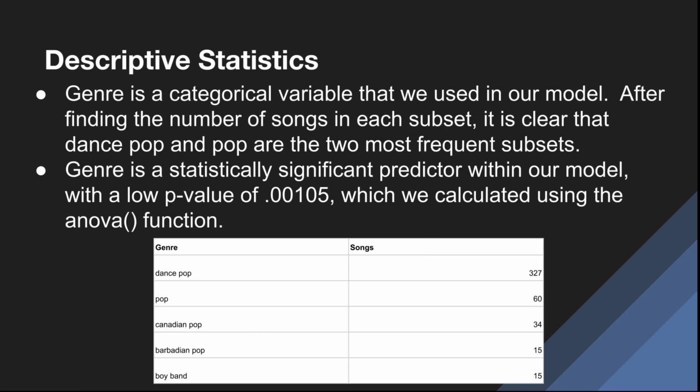And so obviously a categorical variable will not have a mean or a standard deviation. But what we found is that genre is a very statistically significant predictor within our model. It had a very low p-value of just over 1,000th, and we calculated it using the ANOVA function to get a general p-value as opposed to a p-value for each specific genre, since there were so many.